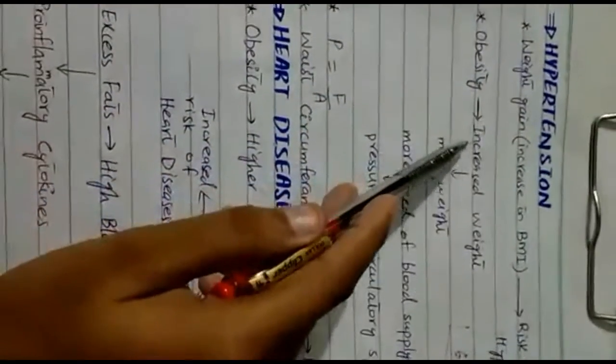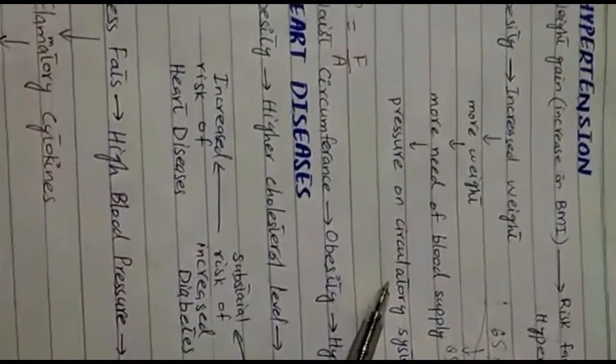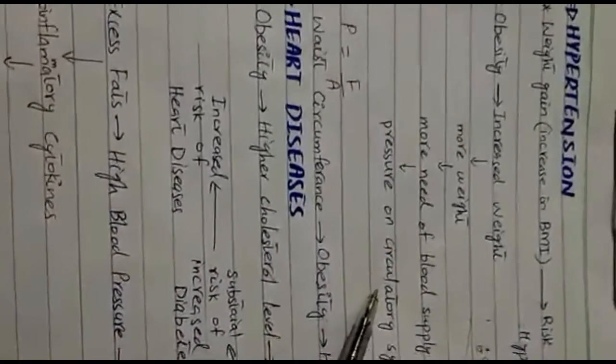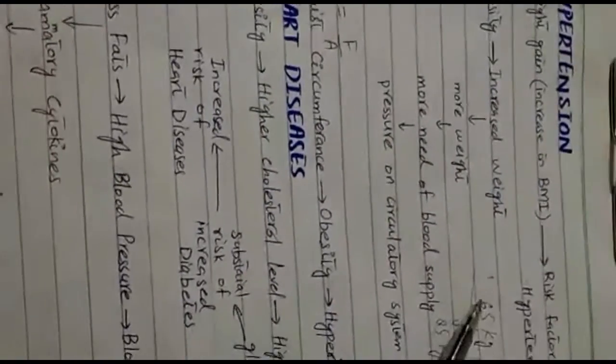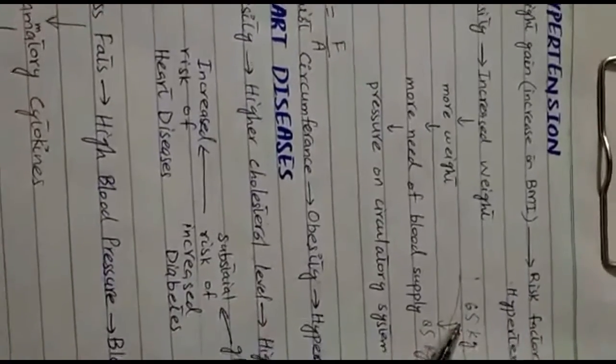Obesity leads to increased weight. The more you weigh, the more need of blood supply to the organs and the tissues. It puts pressure on the circulatory system. Let us understand it with an example. Suppose one person is weighing 65 kilogram.